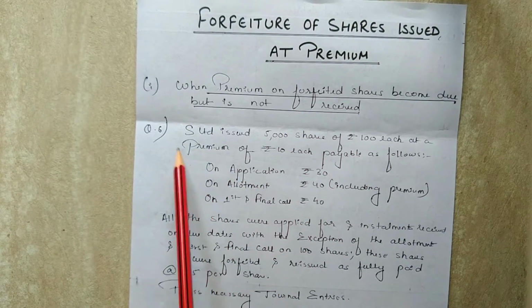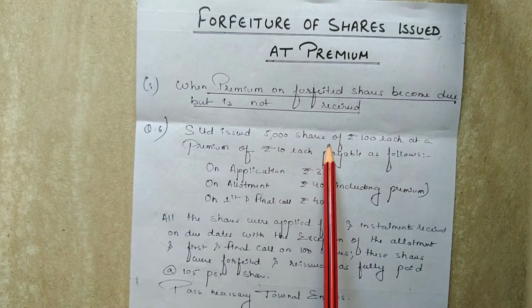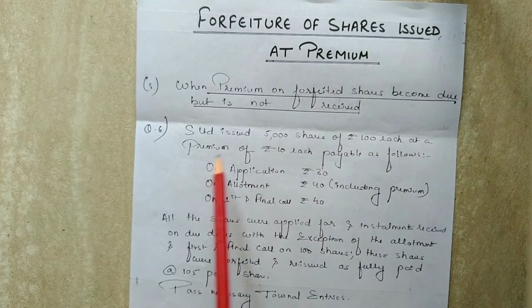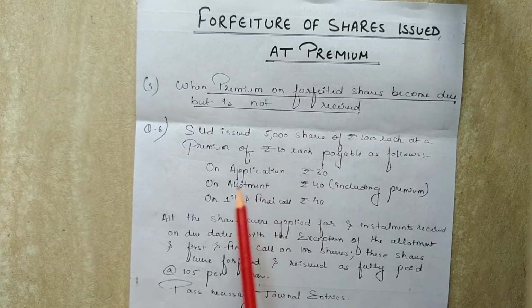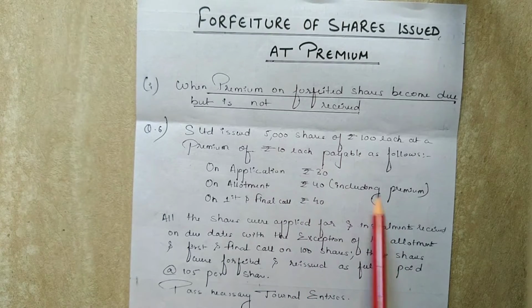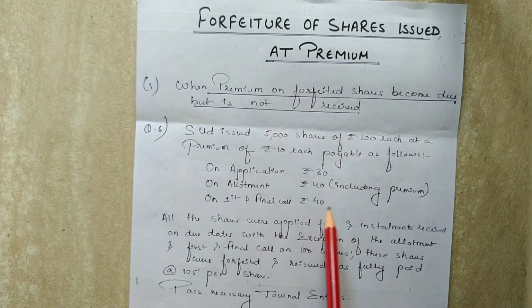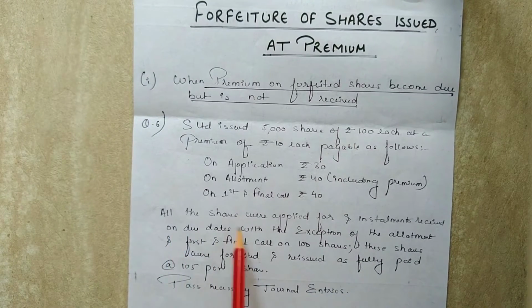So the question is, S Limited issued 5,000 shares of rupees 100 each at a premium of rupees 10 each payable as follows. On application rupees 30, on allotment rupees 40 including premium, on first and final call rupees 40. All the shares were applied for and installments received on due dates with the exception of the allotment and first and final call on 100 shares. These shares were forfeited and reissued as fully paid at the rate of 105 per share. Pass necessary journal entries.